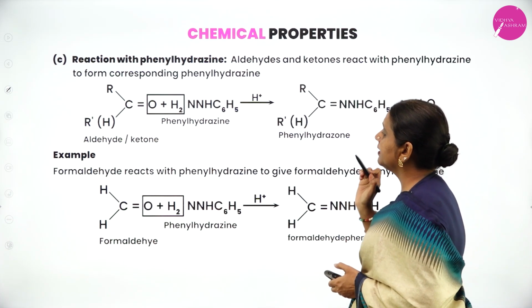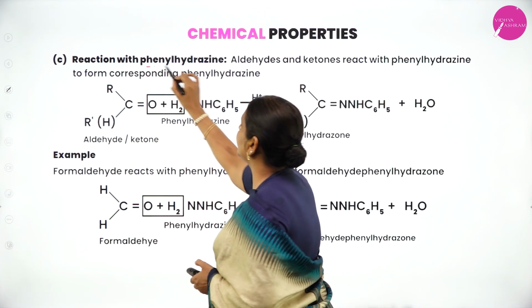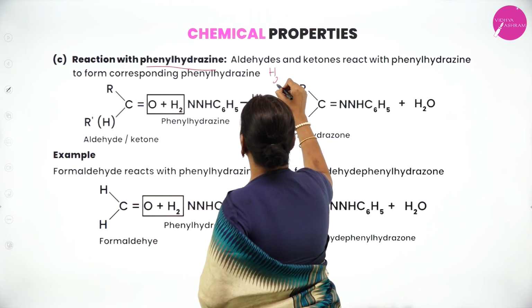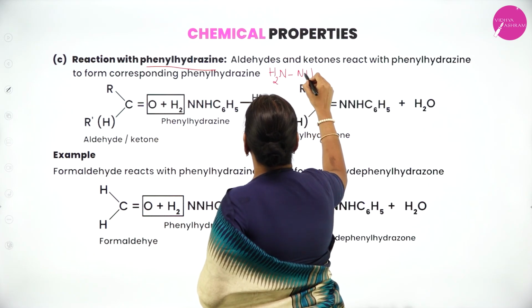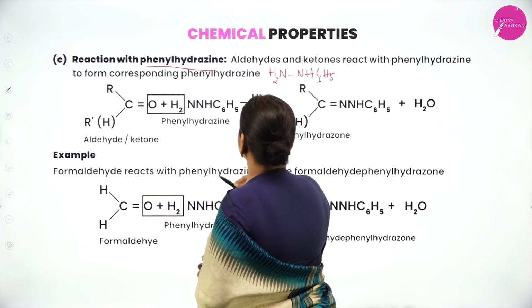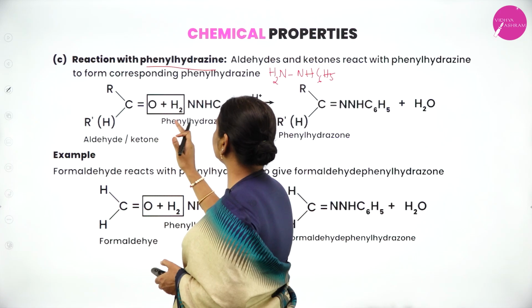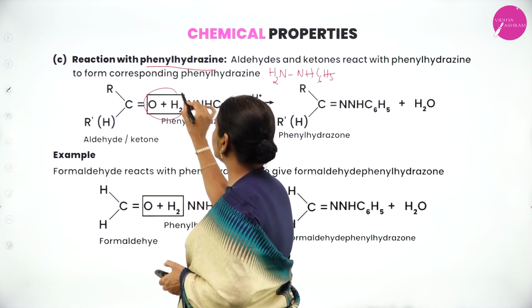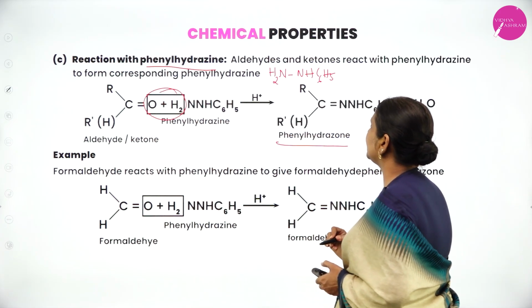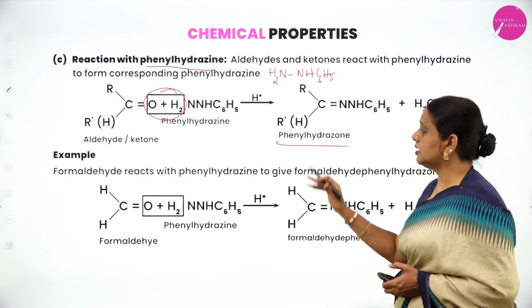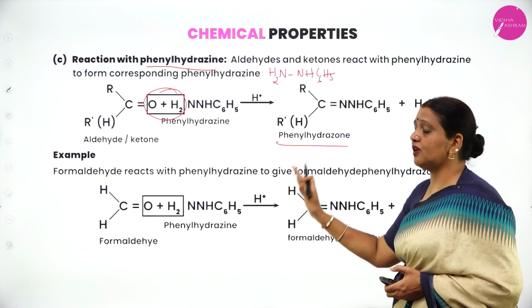Third one, phenylhydrazine. The formula of phenylhydrazine is H2NNHC6H5. Aldehyde or ketone reacts with phenylhydrazine. Here also you remove H2O. It will form phenylhydrazone. Once again I have given example of formaldehyde.